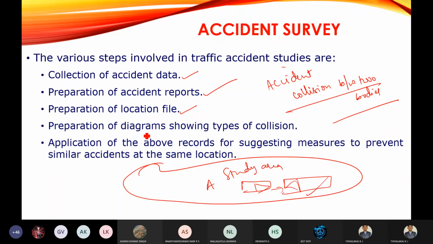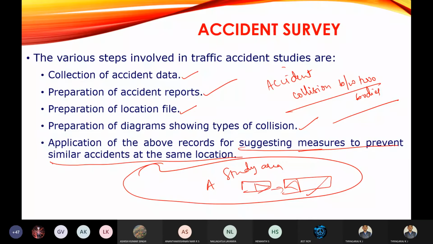They are going to check the past history of that location, whether an accident has occurred in that location or not. Then preparation of diagrams, which will be called a collision diagram and condition diagram. And the last one is to suggest the measure to prevent the accident.